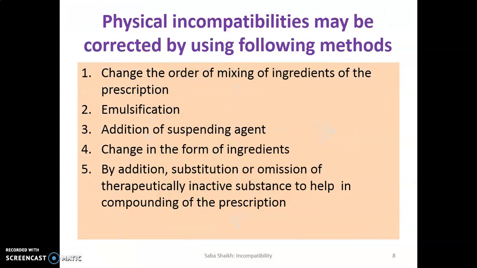Physical incompatibilities may be corrected by using the following methods. First, we can change the order of mixing of the ingredients of the prescription. Second, by using the emulsification method. Third, by addition of a suspending agent. Fourth, by change in the form of ingredients. And last, by addition, substitution or omission of therapeutically active substances to help in compounding of the prescription. By using all these five methods or techniques, one can reduce the physical incompatibility in the prescription.